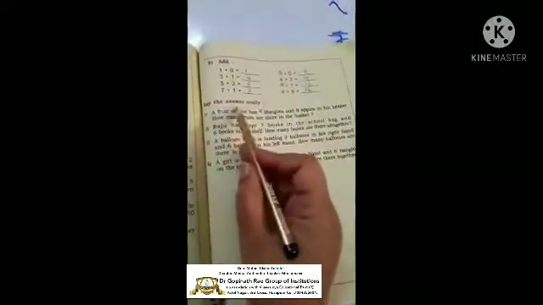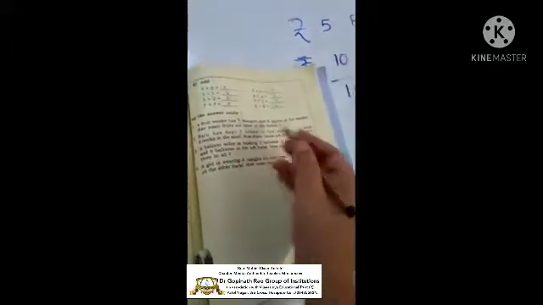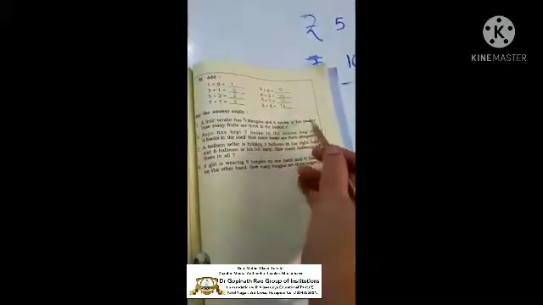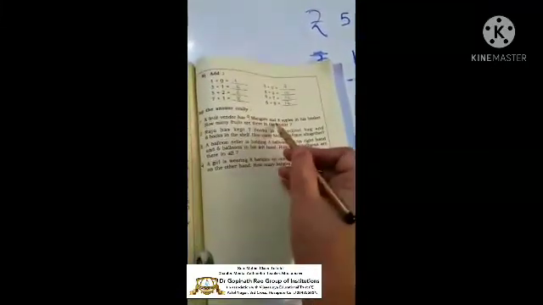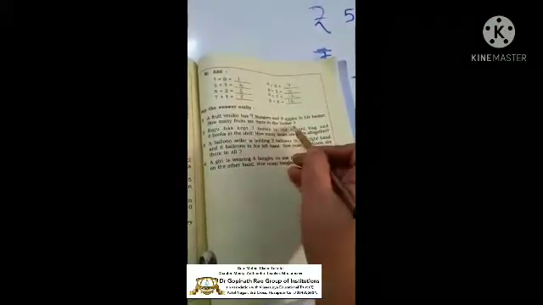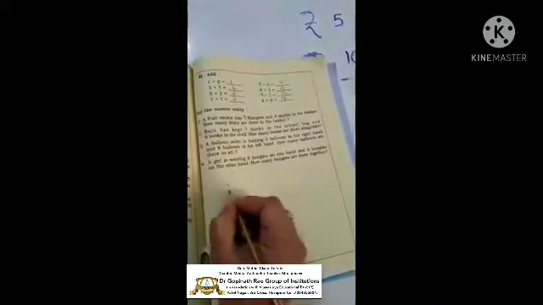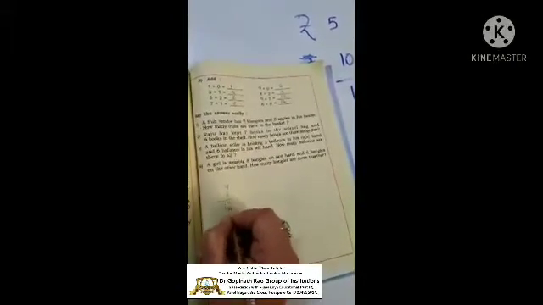Next, say the answer orally. A fruit vendor has 9 mangoes and 8 apples in the basket. See, 9 mangoes and 8 apples in the basket. How many fruits are there in the basket? What is there? See, 9 mangoes and 8 apples. So there are how many? 17 fruits in the basket. So 17 is the answer.